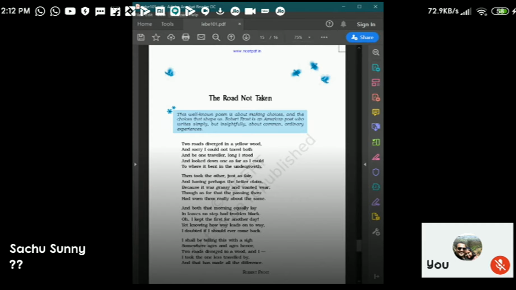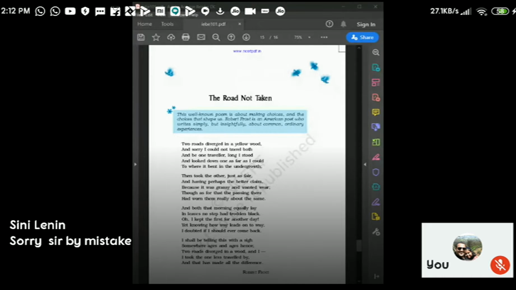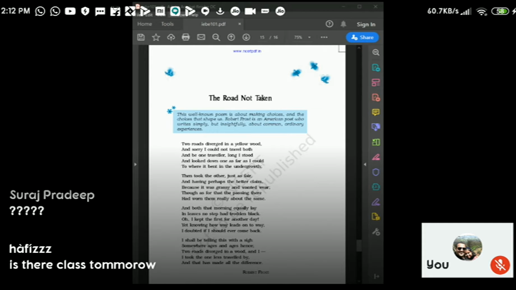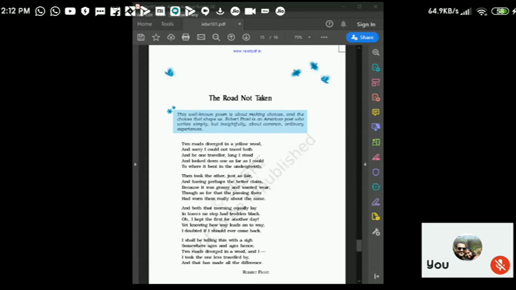No issues. So we are going into The Road Not Taken. This is by a very famous poet who lived in England from 1912 to 1915.